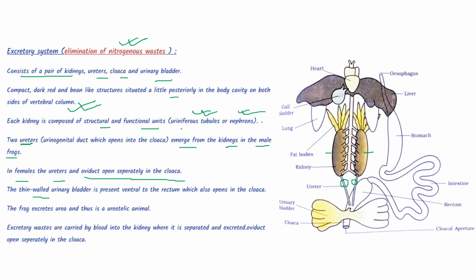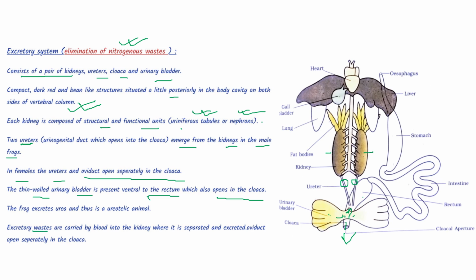The thin-walled urinary bladder is present ventral to the rectum, which also opens into the cloaca. So this is the urinary bladder, which is ventral to the rectum. Yeah, we can see that this is ventral to the rectum. And see, this is the opening. This is the opening which opens into the cloaca once again.